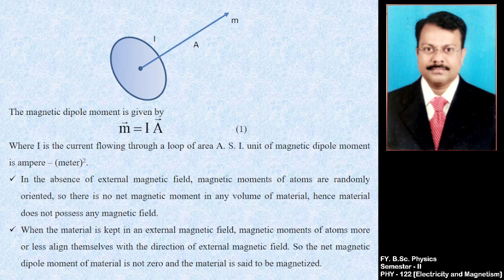Now in the absence of an external magnetic field, the magnetic moments of atoms are randomly oriented, so there is no net magnetic moment in any volume of the material. Hence, the material does not possess any magnetic field because the moments are oriented randomly. There is no net magnetization.